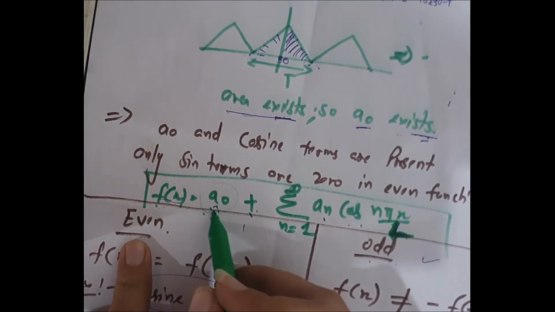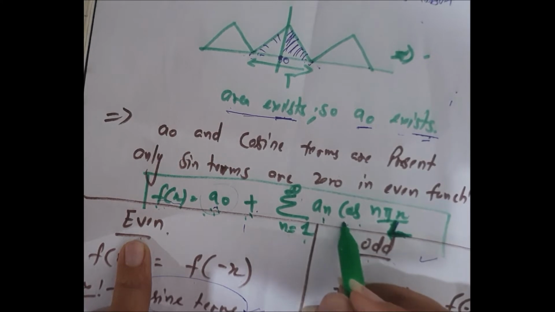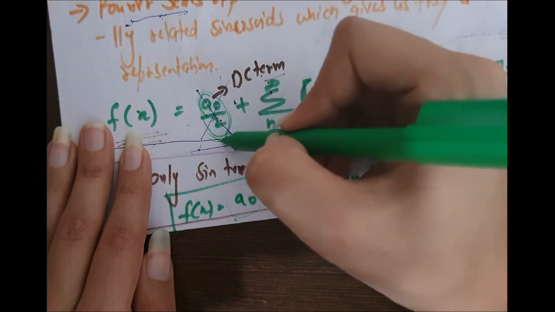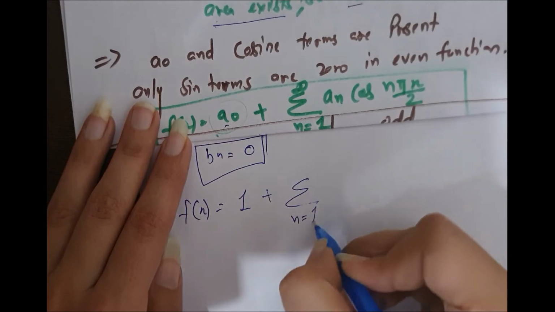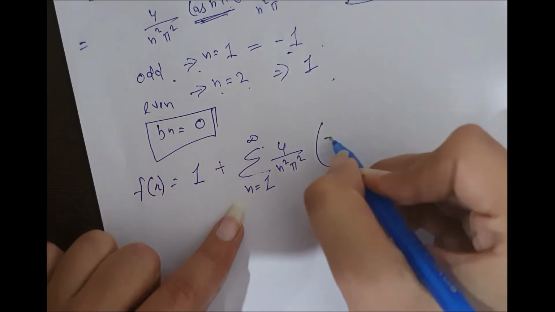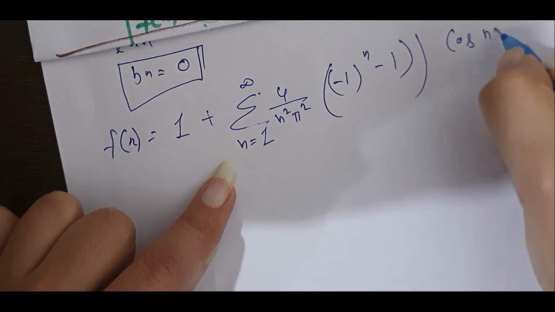Here f(x) is a0 plus summation n from 1 to infinity an cos n pi x by L. Because this was for full extension of Fourier series, a0 was 1, so 1 plus summation from 1 to infinity 4 upon n square pi square, minus 1 to the power n, minus 1, cos n pi x.